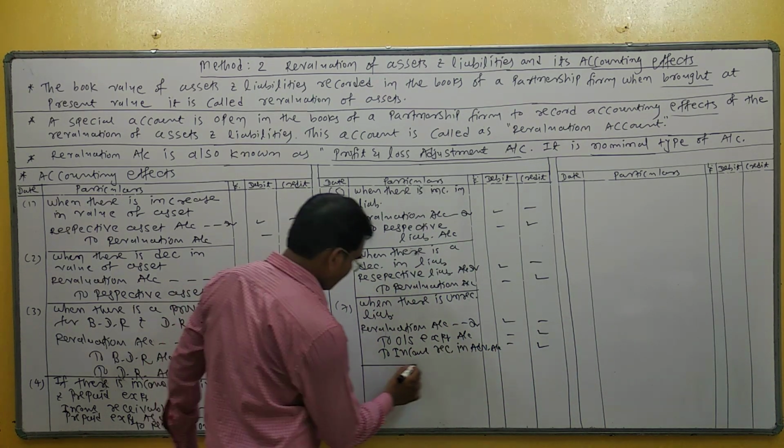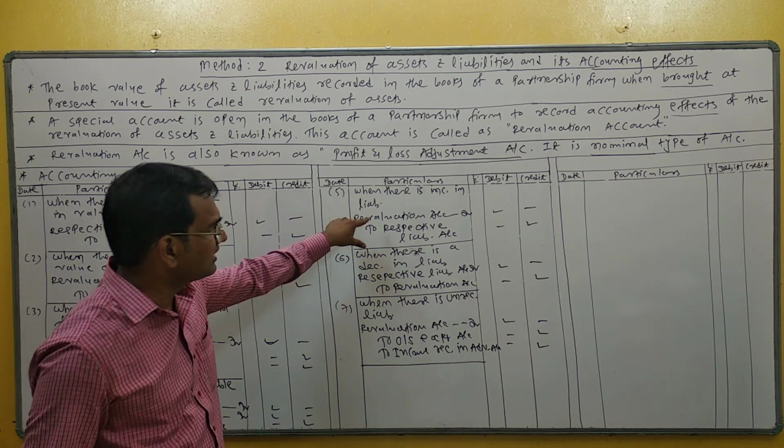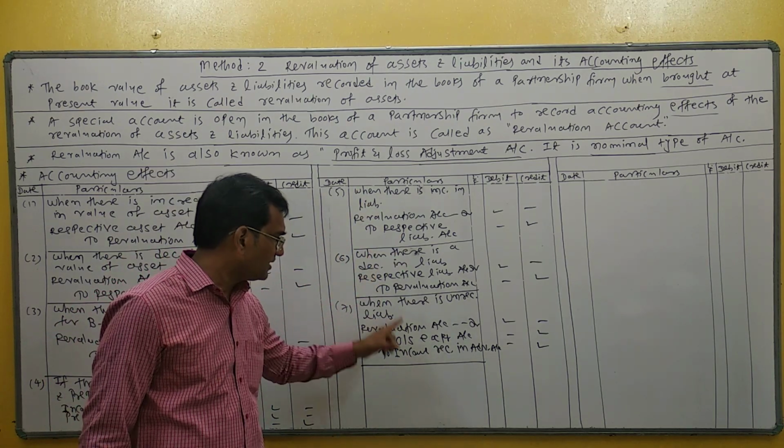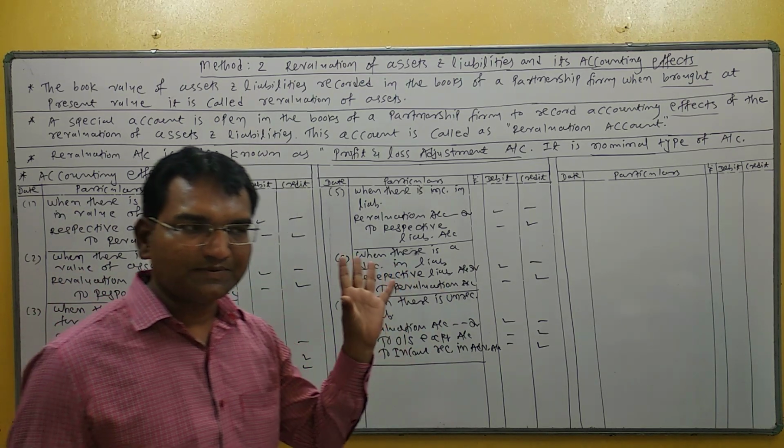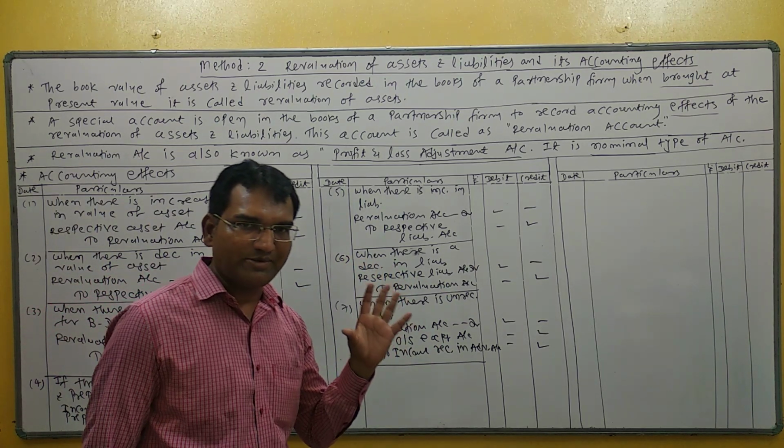Understand? So there are three entries relating to liability: increasing liability, decreasing liability, and unrecorded liability. If there is a benefit, revaluation account credited, and if there is a loss, revaluation account debited.